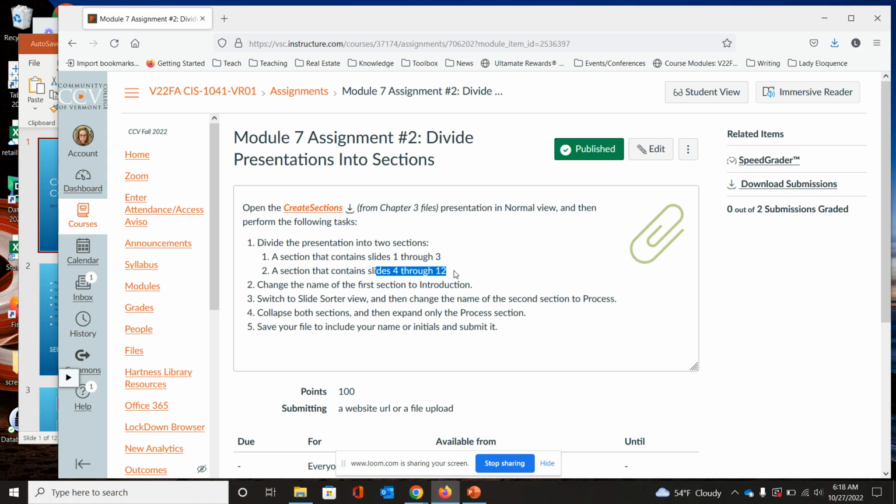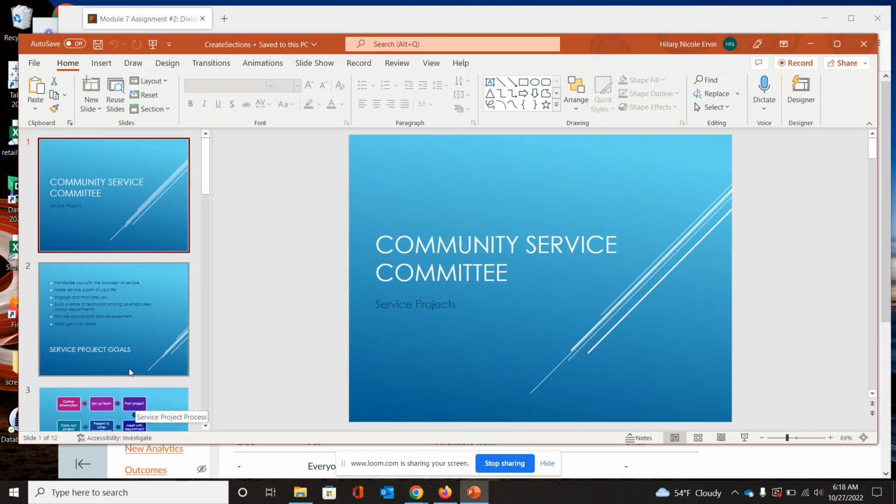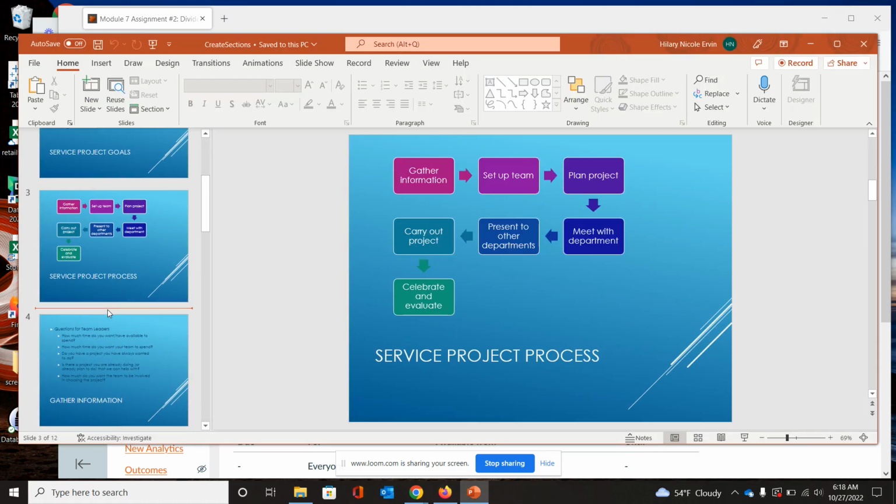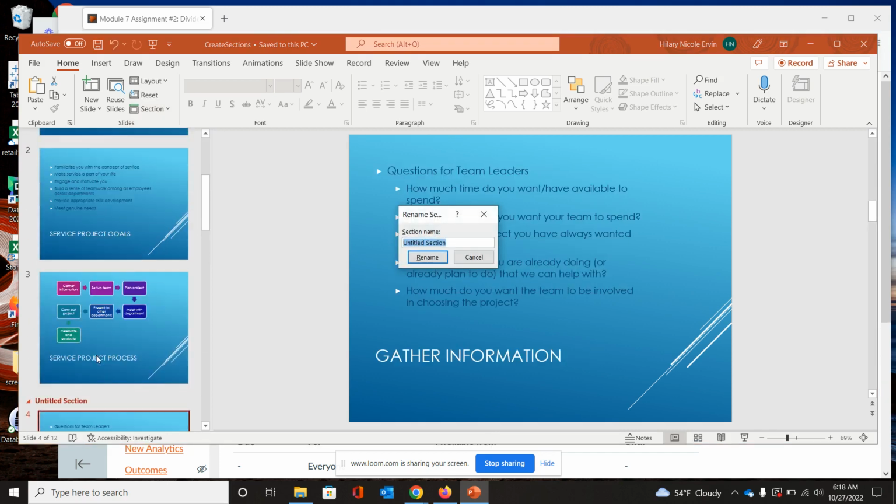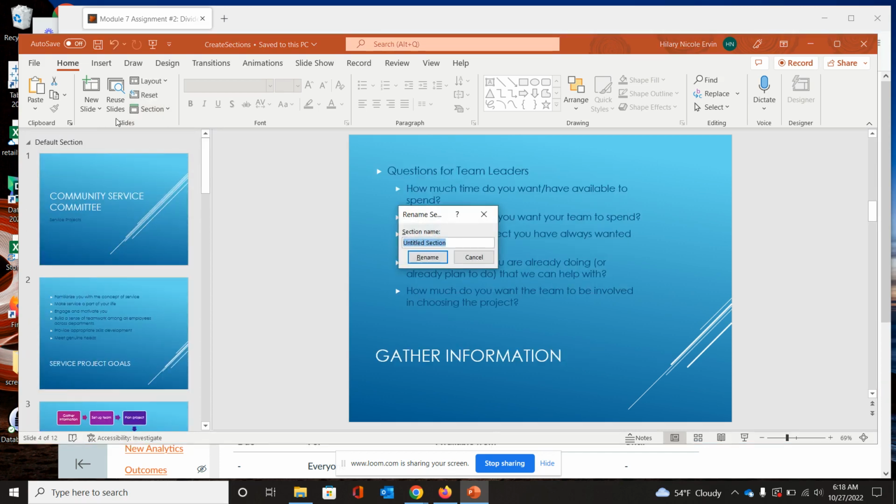Okay, the next thing is we're going to divide the presentation into 2 sections, a section that contains slide 3 and 4 and one that contains slide 4 to 12. This is quick. We come down, we select, make sure we see that line in between 3 and 4, and then we're going to add a section. Okay, now we've divided these into 2 sections.